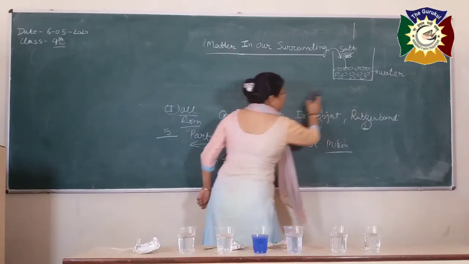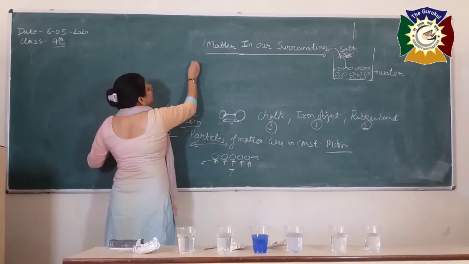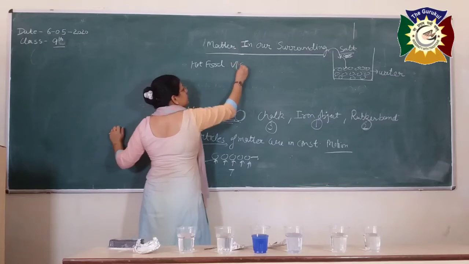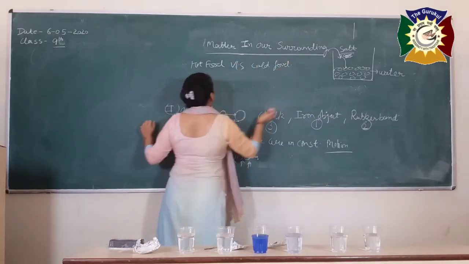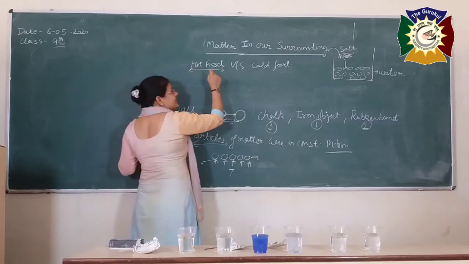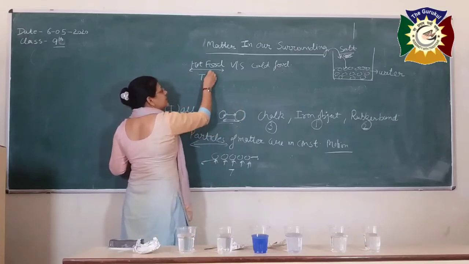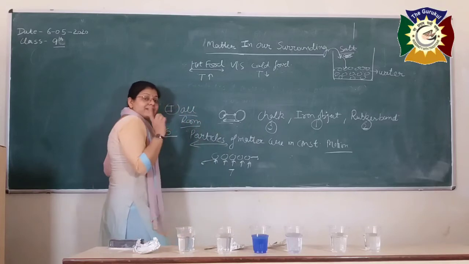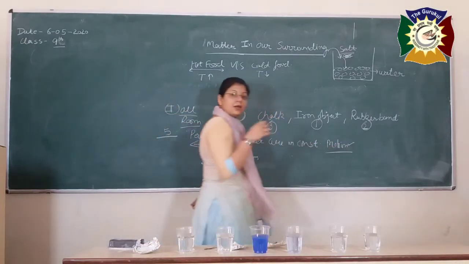Okay. So, I am now going to relate this thing with the temperature part. So, hot food versus what? The cold one. In the case of hot food, the temperature is high or low as compared to the cold one? Here, the temperature is high, there the temperature is low. And we already discussed that the particles of metal are in constant motion. That means they are moving.